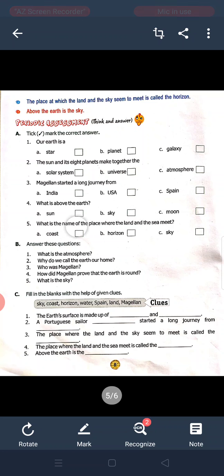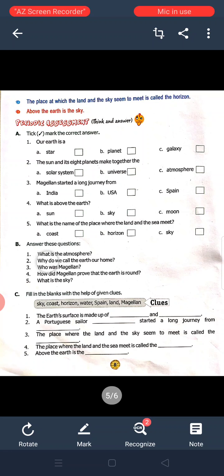What is above the earth? The sun, sky, moon. The correct option is the sky. What is the name of the place where the land and the sea meet? Coast, horizon, sky. You tick the coast.